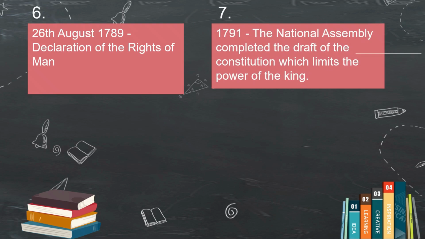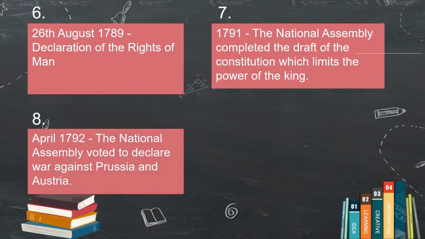In 1791, the first constitution was formed in France. In 1791, France adopted its first written constitution. It turned the absolute monarchy into a constitutional monarchy, which limited the king's powers.